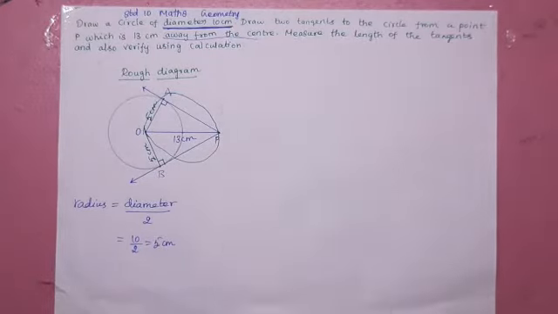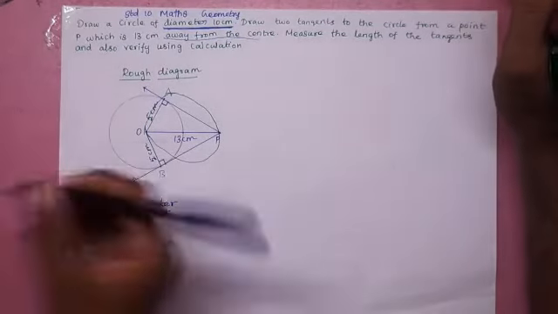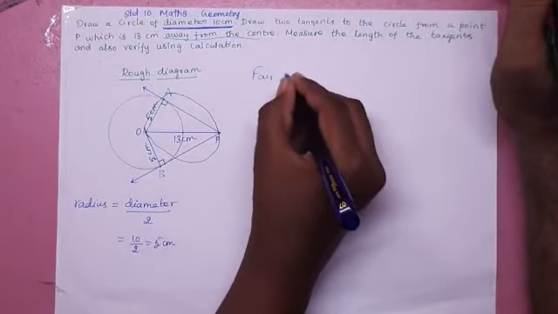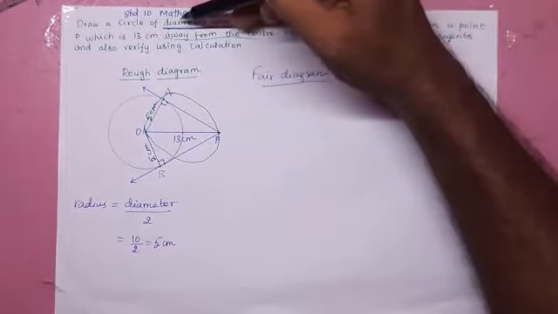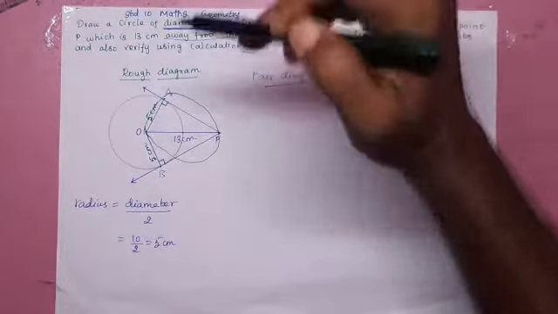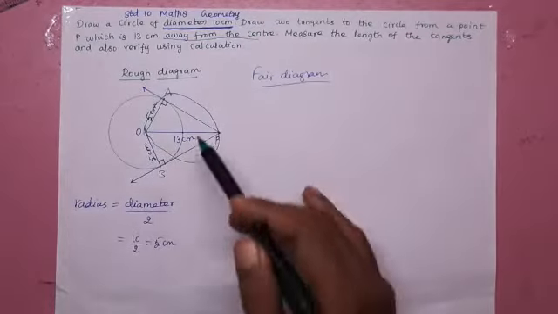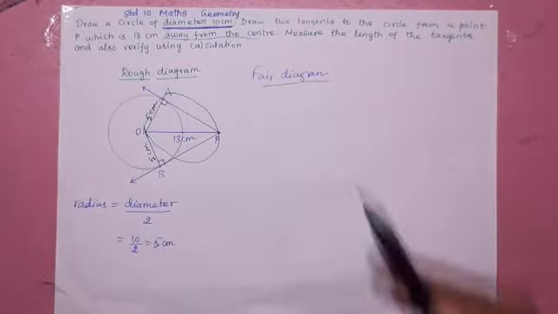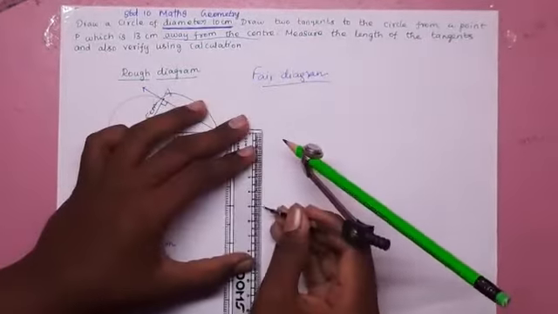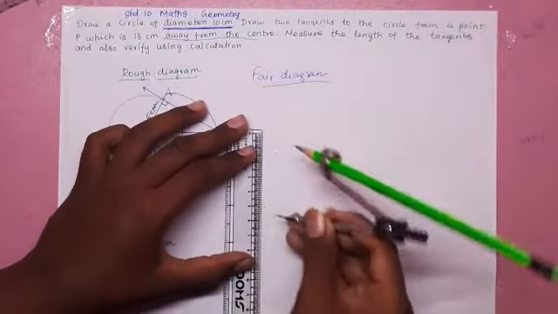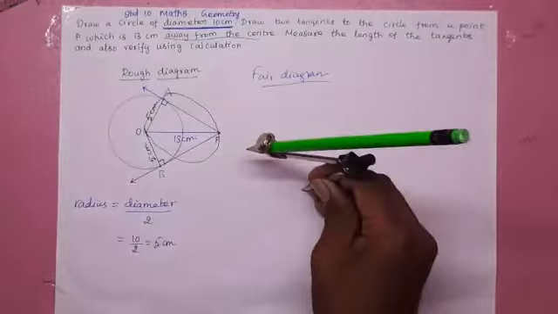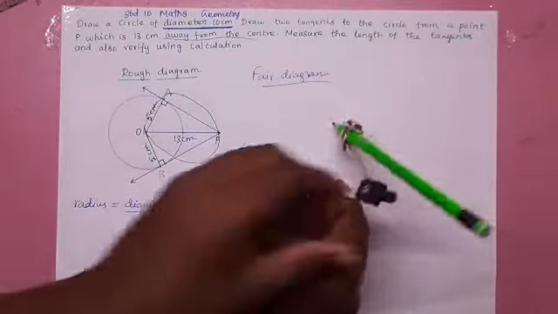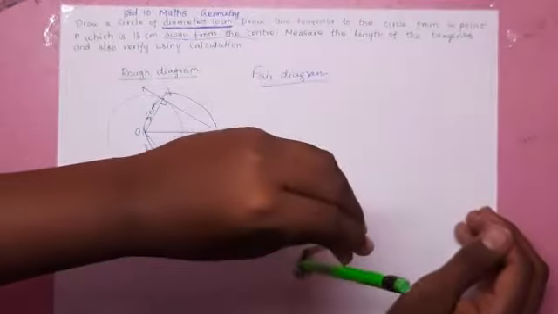How? Here, see here. Fair diagram or original figure. What is asked? Draw a circle of diameter. Now we have found out the radius. But draw a circle of radius 5 centimeter. Take 5 cm from the compass and draw a circle. Super. Draw a circle. Very good.